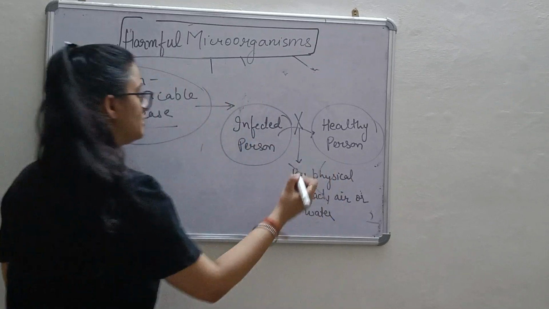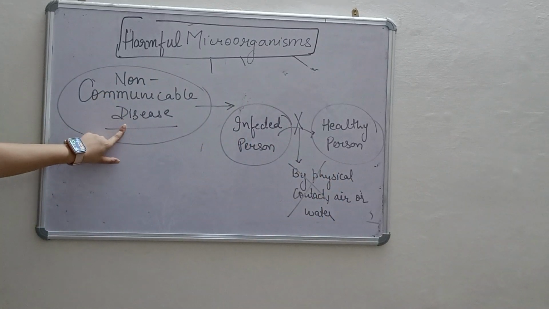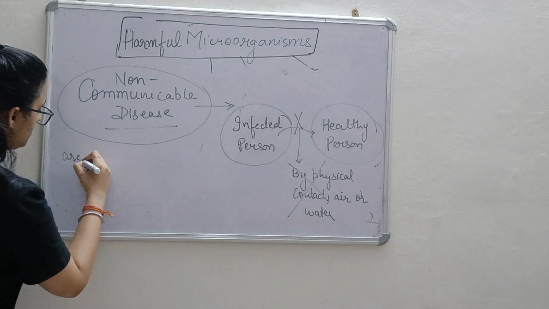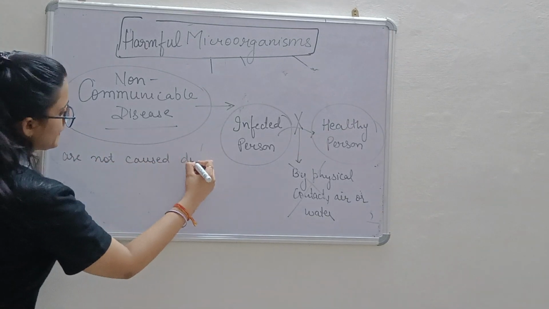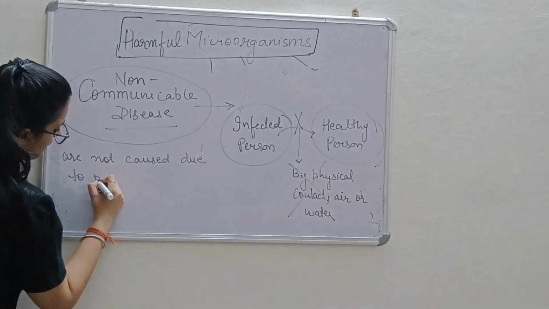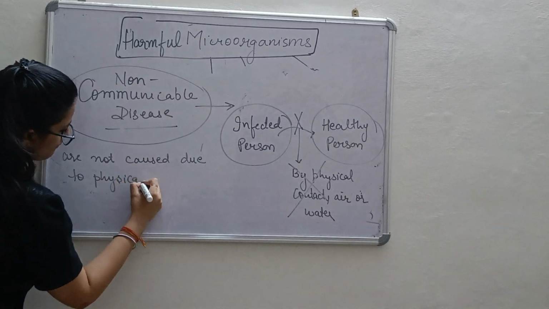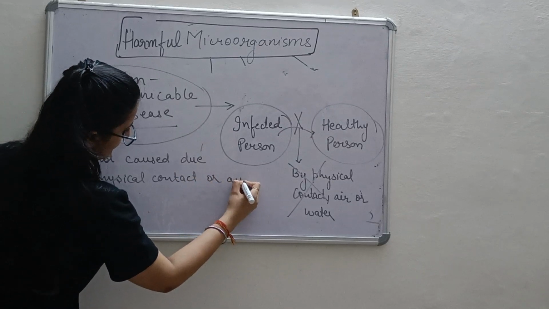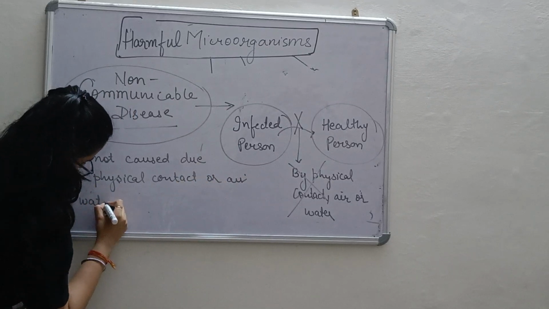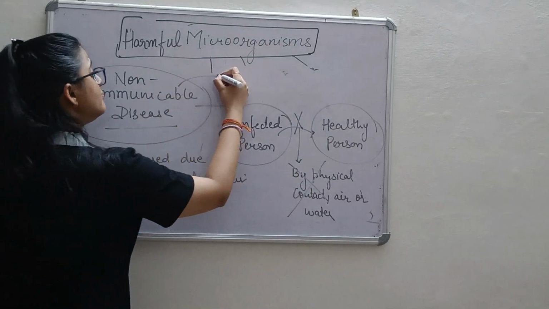These diseases are not caused by physical contact or air or water. For example, cancer.